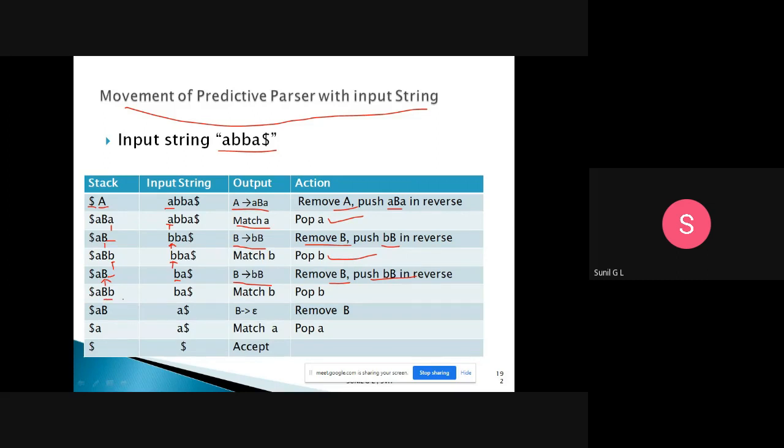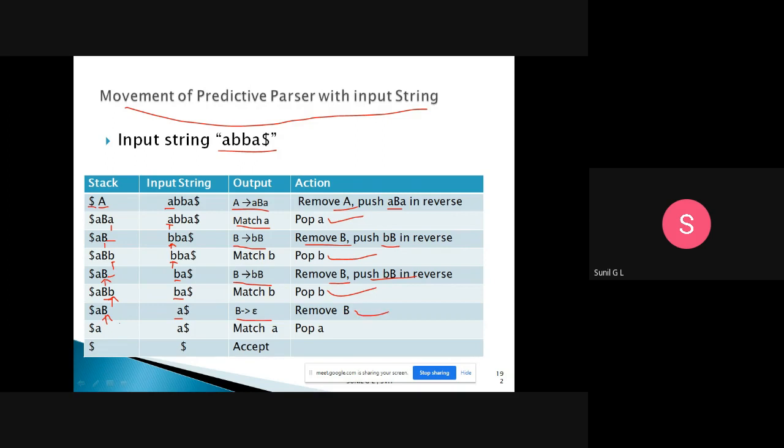Now I have got this one, and the top of the stack points to this small b. The top of the stack is small b and here the input string is b, so both are matching, then pop b. Now the stack points to capital B and the input pointer points to A, so we take the production B tends to epsilon, then remove B, because epsilon doesn't have any value.